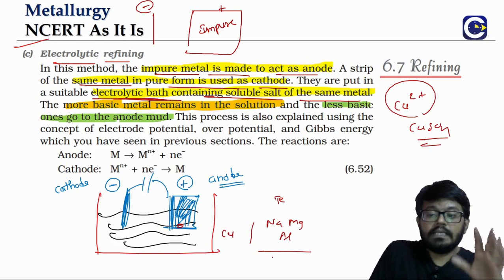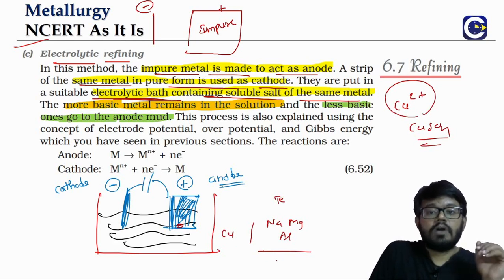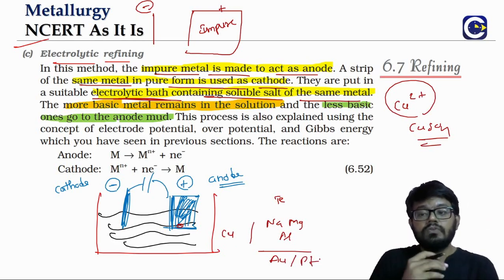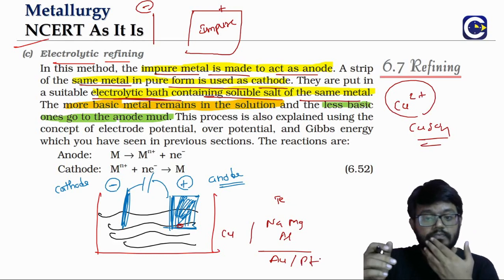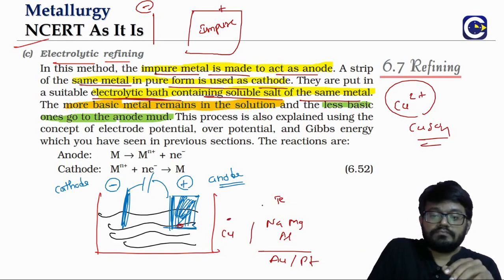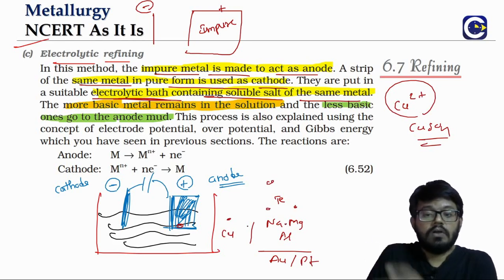And the second category is less reactive than copper, whether it is gold or platinum. So we have highly reactive and we have less reactive. Now along with copper, the highly reactive metals also come into solution.